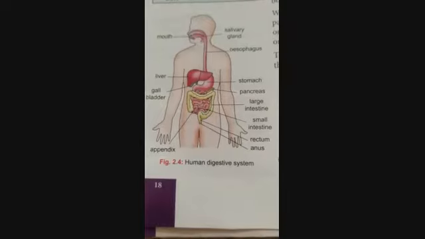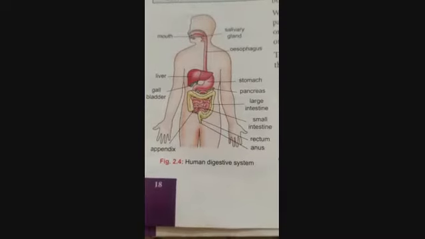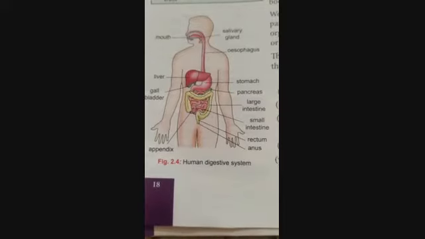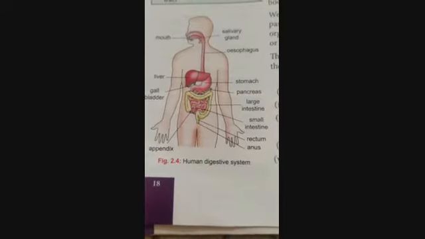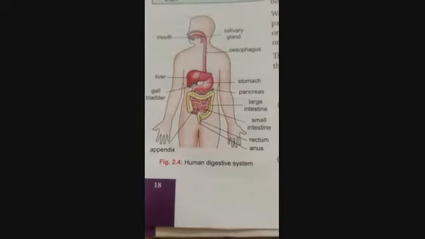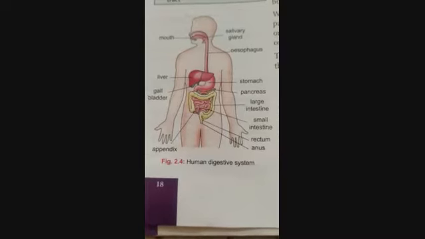See, we take in food through our mouth. From the mouth, it passes through a number of organs in the body. All these organs together form a food canal called the alimentary canal or digestive tract. In our body, the alimentary canal is a long food pipe, 8 to 9 meters long, and it has many parts. It is a long and coiled tube. It consists of these 7 organs.